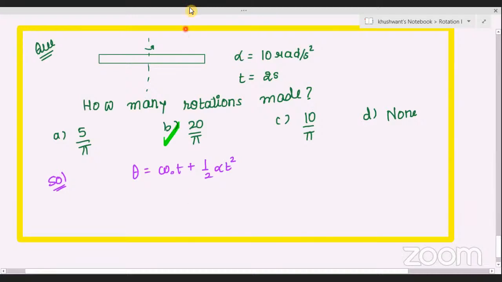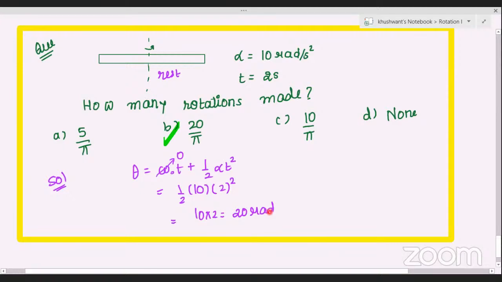Is any omega naught given in the question? No. So what will we take? 0. There is no velocity in the beginning; the rod was at rest. Now half alpha t square. How much is alpha? 10. T is given as 2. Substituting, 10 into 2 is equal to 20 radians. So 20 radians is the angle rotated.